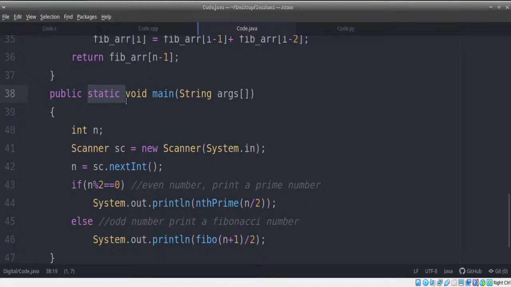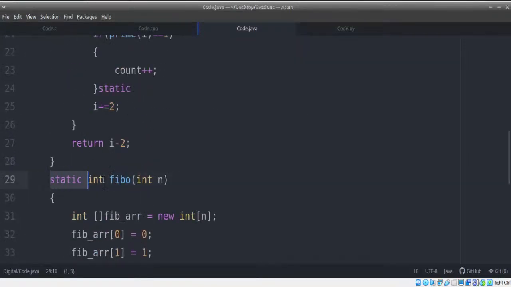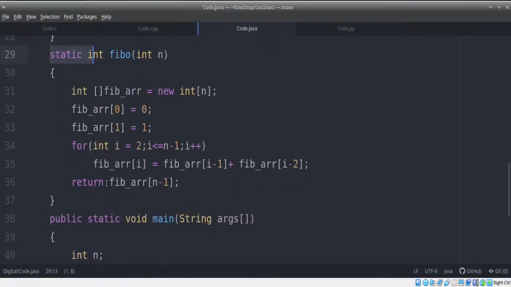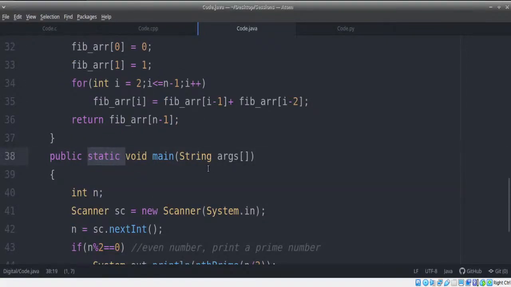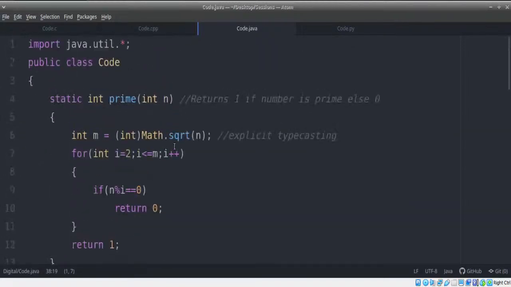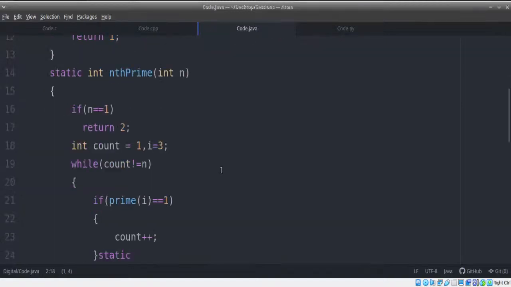I have one question. We can specify static for the method instead of object. Yes, instead of creating the object, we are making the function static. Absolutely right. The reason we specify static for main is because the moment your program starts, it needs to go to this class and execute the main function, right?